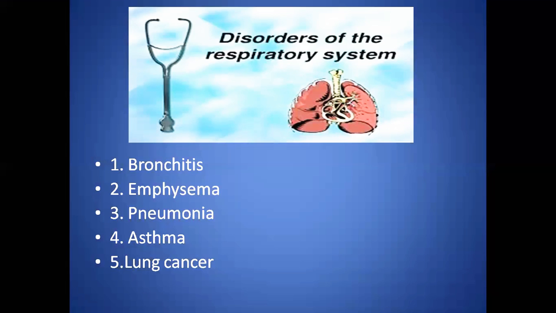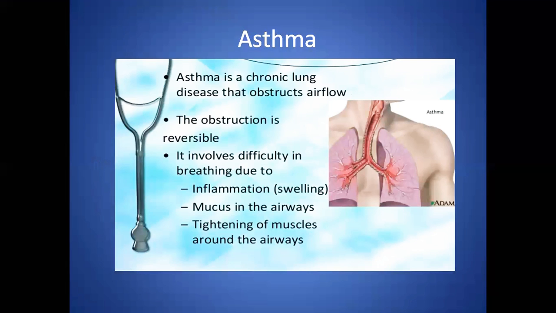Fourth one, asthma. Asthma is a form of allergy in which there is inflammation of the bronchi, more mucus production, and narrowing of airways. The symptoms of asthma vary from person to person. The major symptoms include shortness of breath, whistling, cough, and chest tightness. The main causes of asthma are dust, smoke, allergens, allergy-causing agents, pollen, etc.